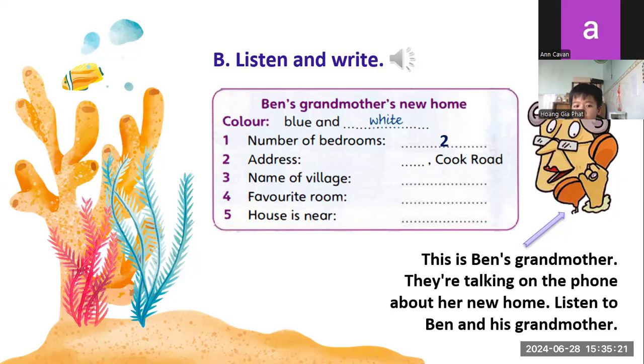1. How many rooms have you got? We've only got 6 rooms, but that's okay. Wow, that's a lot. 6 bedrooms? No, we've only got 2 bedrooms upstairs. 2? Oh.